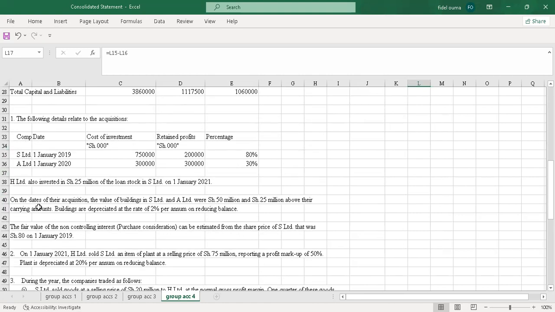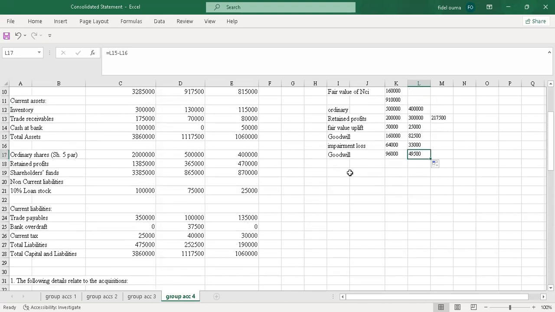So I'll go to the second part. On the dates of acquisition, the value of buildings in S Limited and A Limited was 50 and 25 million above the carrying amounts. We have used that as the fair value uplift. Buildings are depreciated at the rate of 2% per annum. So we are going to look at the depreciation of the fair value uplift. So I'll say depreciation.